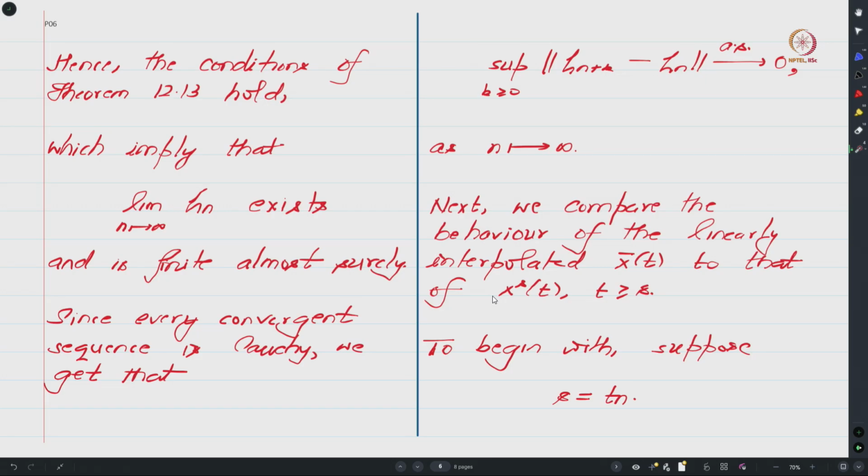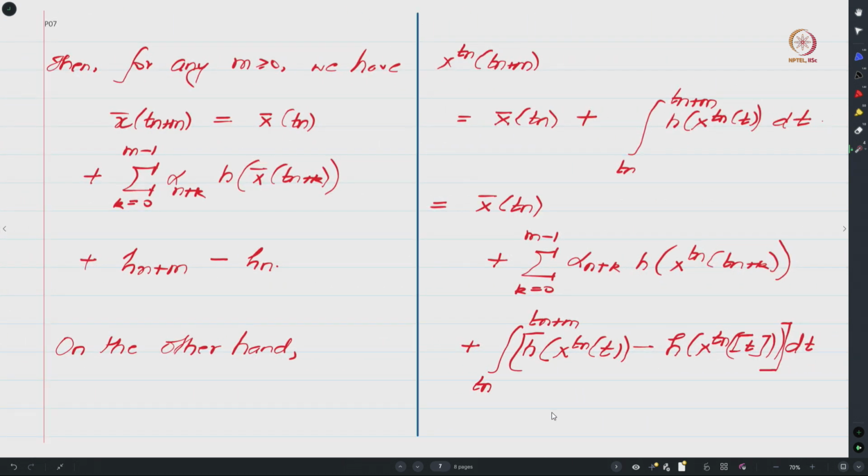So in this lemma 1 your s can be arbitrary and we only require that s go to infinity. However, we will do the proof first by presuming that s is Tn, and later on we will see how to get rid of this restriction, okay. So since s is Tn, what we are interested in comparing is your x bar of t versus x Tn of t, right. So these are the two trajectories that we wish to compare against each other, right.